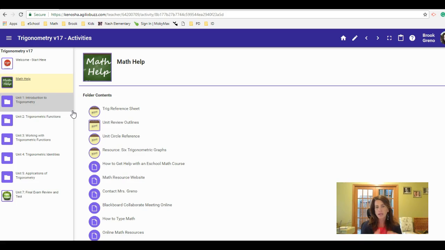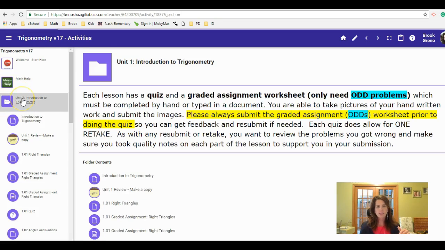There are lots of ways you can turn that in. A lot of times students will print them off, do them by hand, and take a picture of it with their phone and submit that back. Some students will just write their work out in a notebook and take a picture of that. When it comes to submitting your assignments, if you have questions or are not quite sure, please reach out to me.